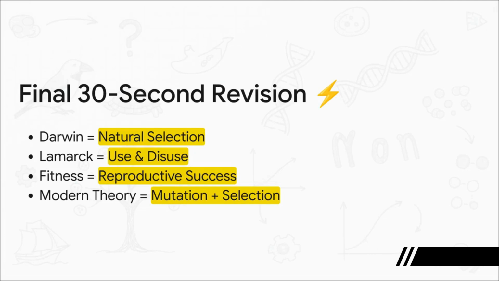All right, final lightning round revision. Let's make this stick. Darwin equals natural selection. Lamarck equals use and disuse. Fitness equals reproductive success. Modern theory equals mutation plus selection.